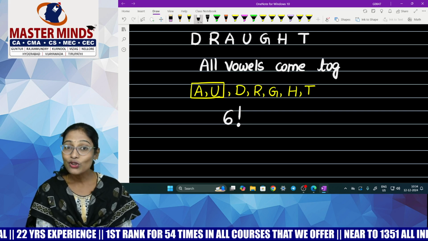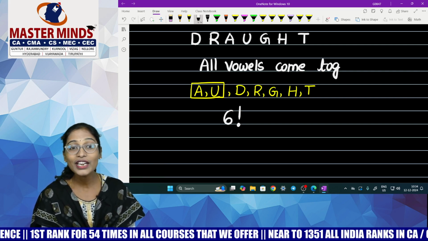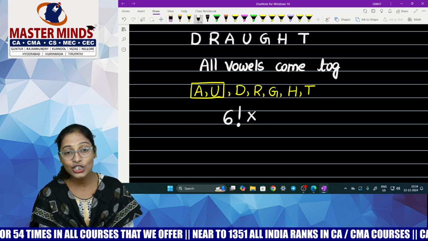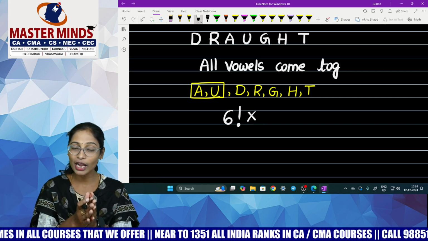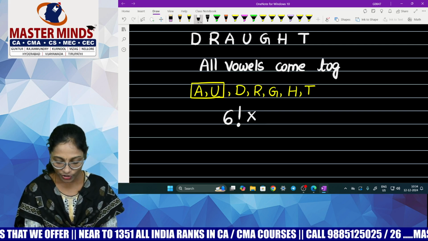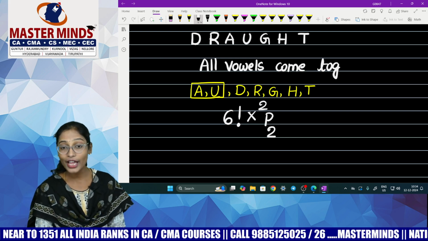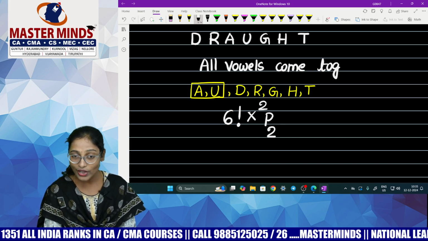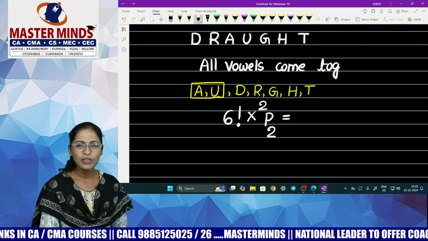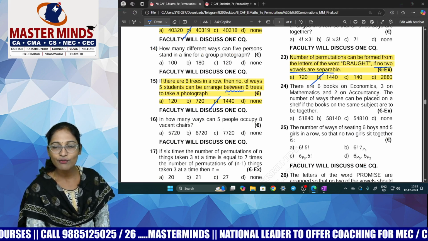After the completion of this, I'm about to complete but not yet fully. Along with this, you have arranged all the consonants. What else about vowels? Vowels are there in the box. You can internally shuffle these 2 people in 2 places. So after arranging consonants, now I need to arrange vowels. Then only can they come together. So arranging 2 vowels in 2 places. Try to understand. Arranging means permutation of 2 vowels in 2 places, 2P2. Got it, guys? So 6 factorial is 720 into 2 factorial. So 1440. 1440 is your answer.